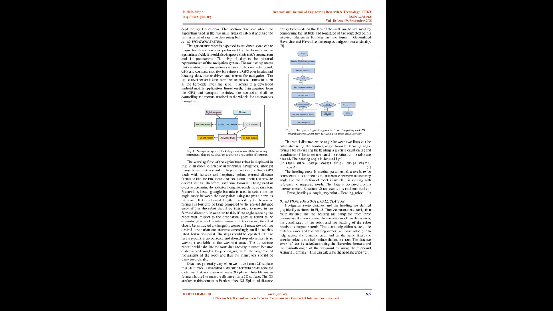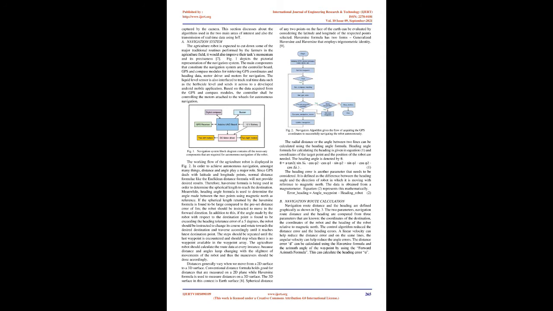Since GPS deals with latitude and longitude points, normal distance formulae like the Euclidean distance formula will not provide desired results. Therefore, the Haversine formula is used in order to determine the spherical length to reach the destination. Meanwhile, the heading angle formula is used to determine the angle made between the 2 points using magnetic north as reference.